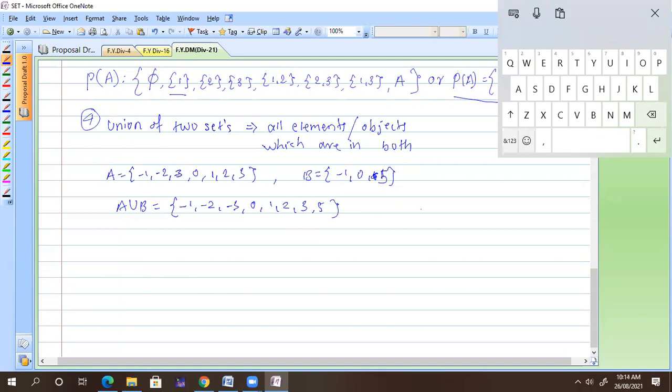So this is nothing but the union of A and B. If I represent it in a Venn diagram, that box is nothing but my universal set U, and this is my set A and this is my set B. Tell me, what is A union B?